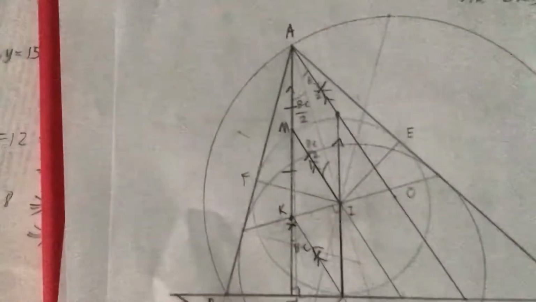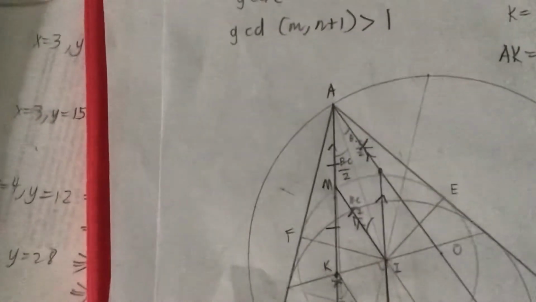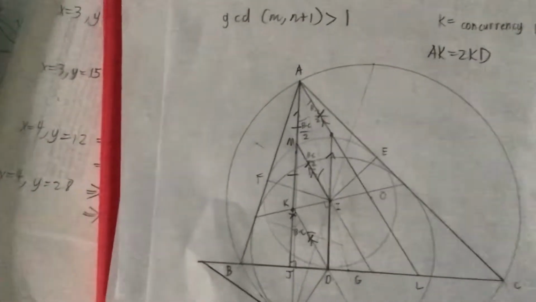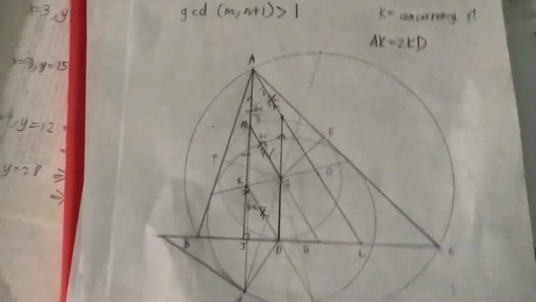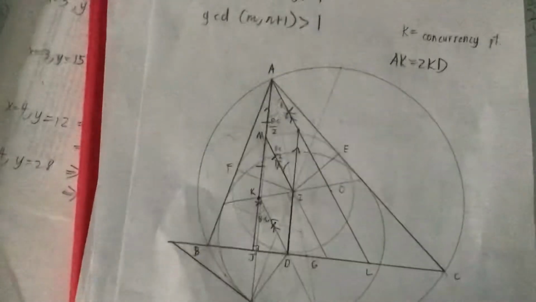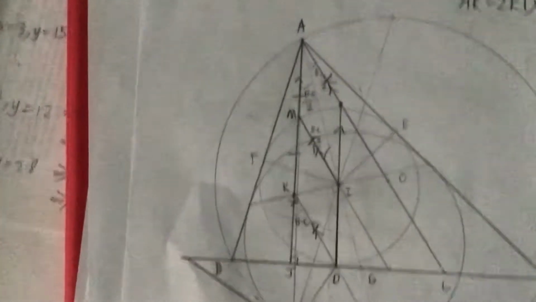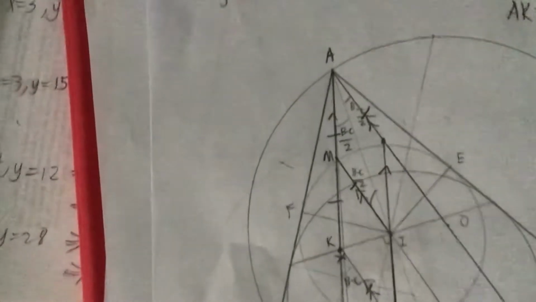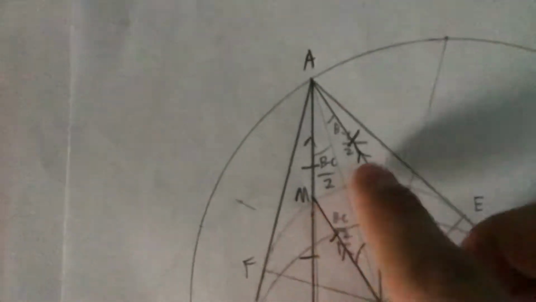From here on, I started working a bit. It's well known that the altitude and the segment AO are isogonal conjugates. It's easy to angle chase. Angle BAJ is 90 degrees minus B, and angle OAC is also 90 degrees minus B, because angle AOC is 2B, so each of OCA and OAC will be 90 minus B. I just said it's well known because I was trying to save time. So segment AI would bisect angle KAO because they're reflections about the angle bisector. You get here they're both (B minus C) over 2.